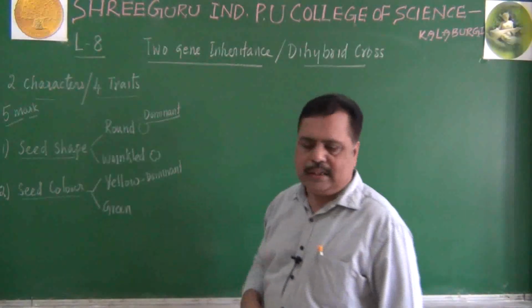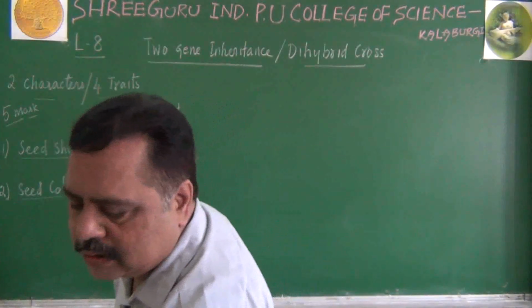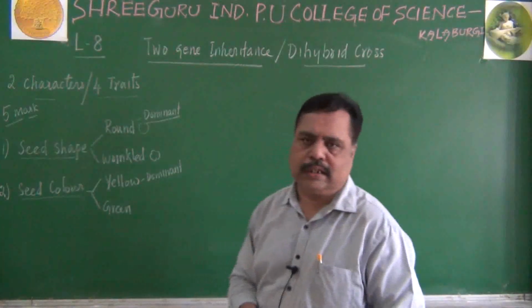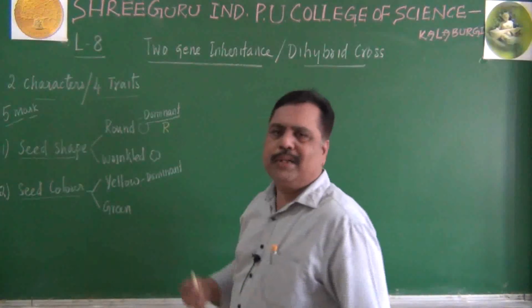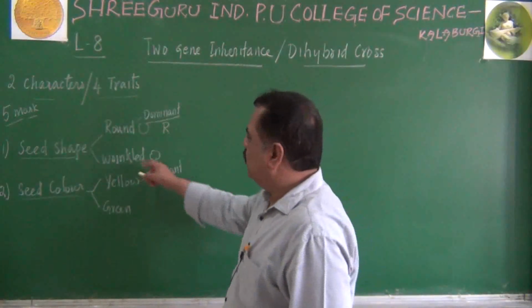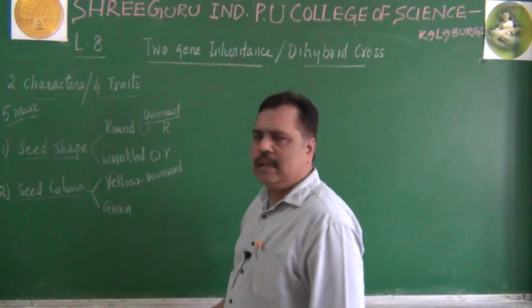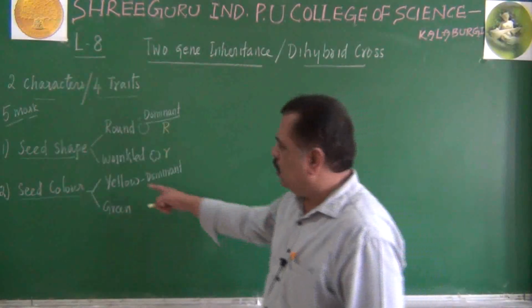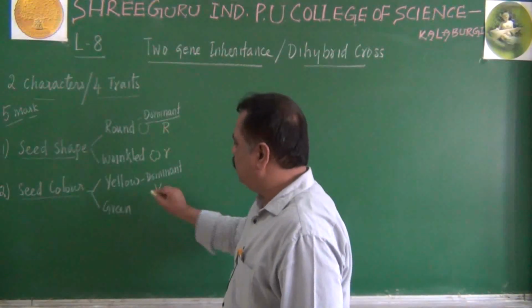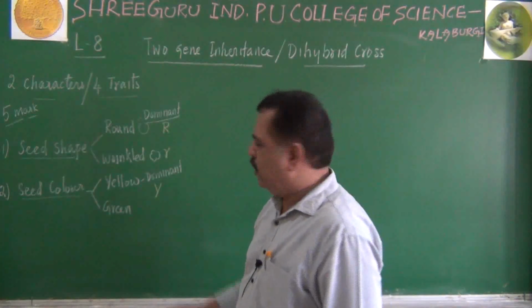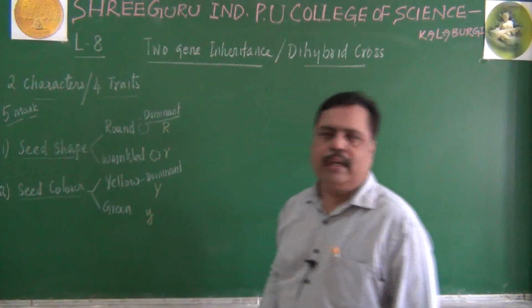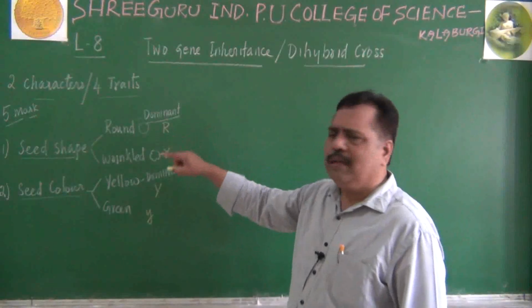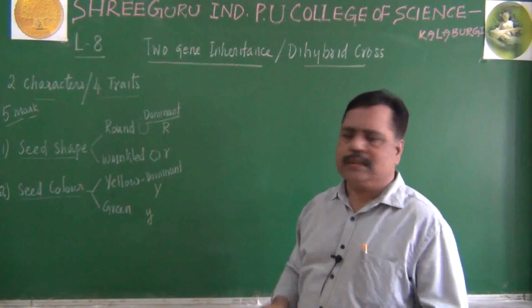So based on this, we shall give some symbols for these characters. Let us consider roundness is capital R because it is dominant. Wrinkledness is small r. Yellow is dominant, so let me write it as capital Y. And green is recessive, let me write it as small y like this. We have given symbols for these alleles.